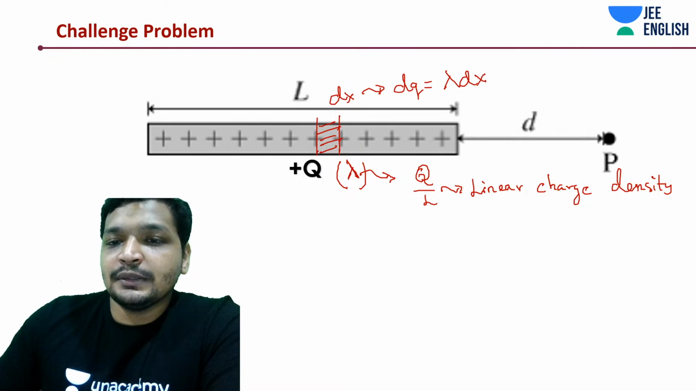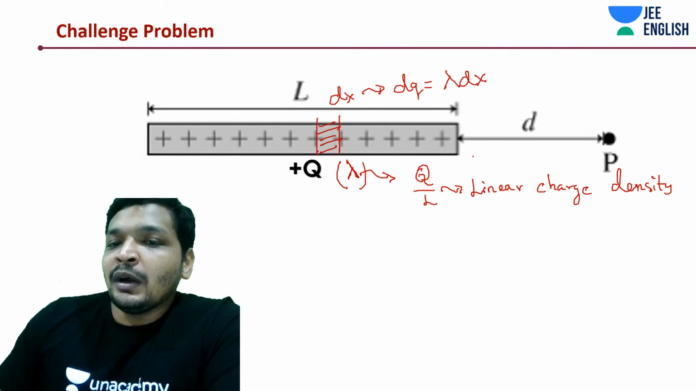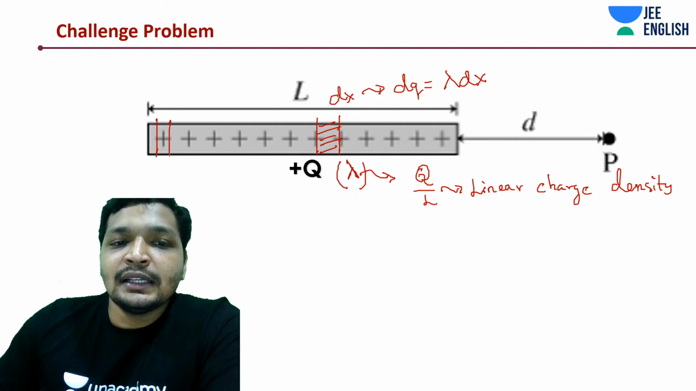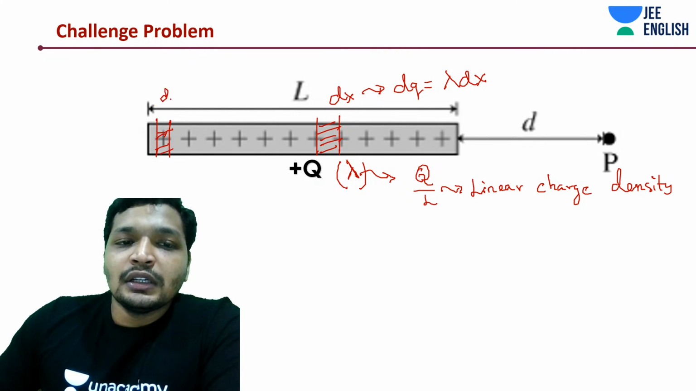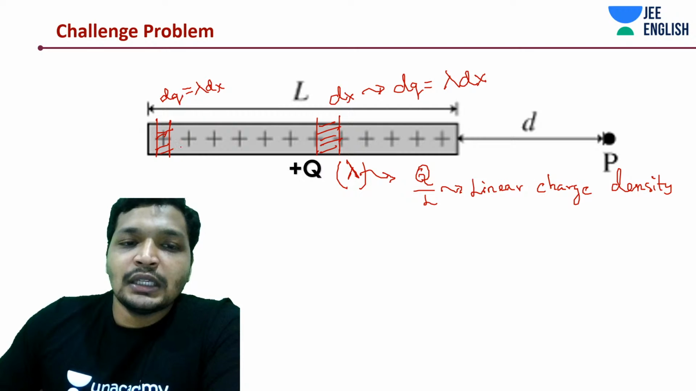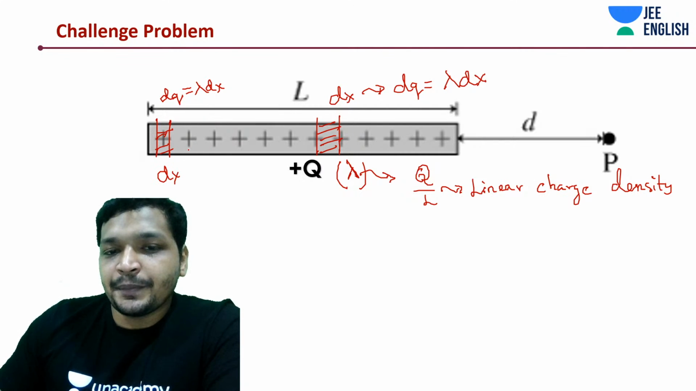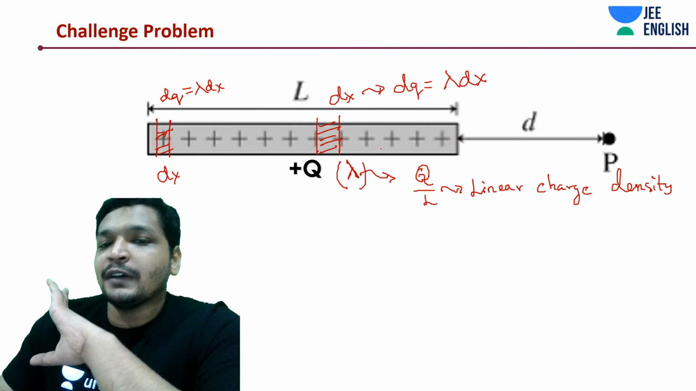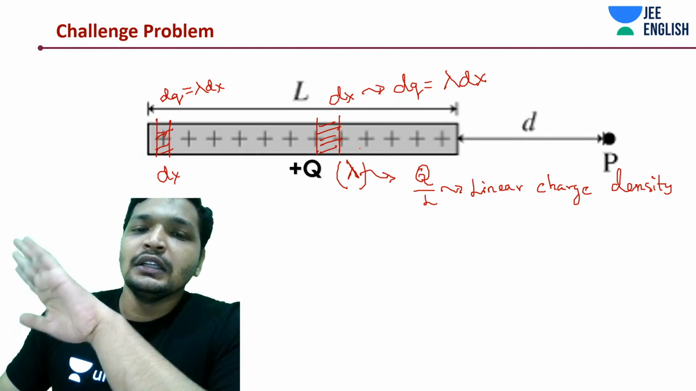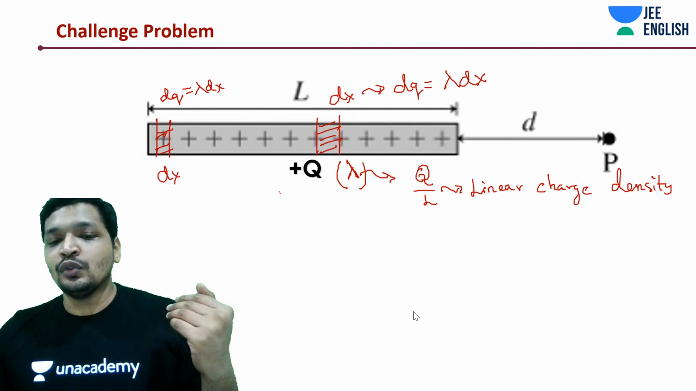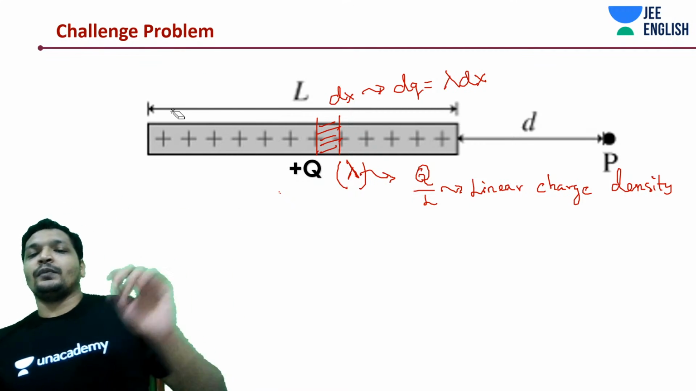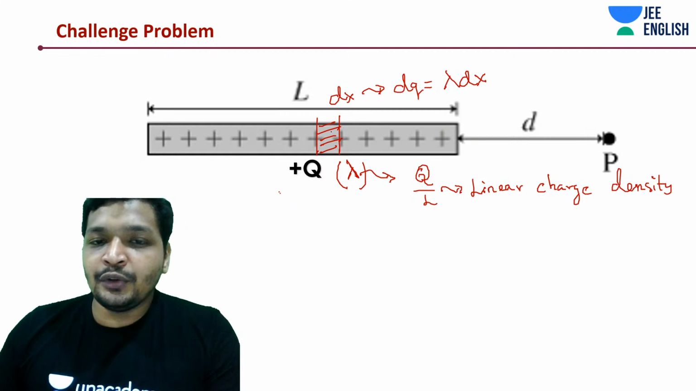dq is lambda into dx. Now the thing is, through this entire rod it's uniformly distributed, so if I take any other element dx, it's going to have dq as lambda into dx. But the distance is varying. This distance is something like L plus D, and this is somewhere near L by 2 plus D. So the distance is varying. Hence, we would have to integrate for each elemental charge.